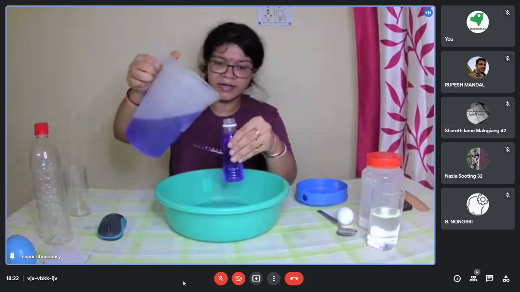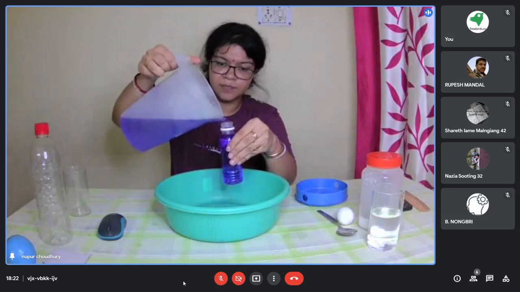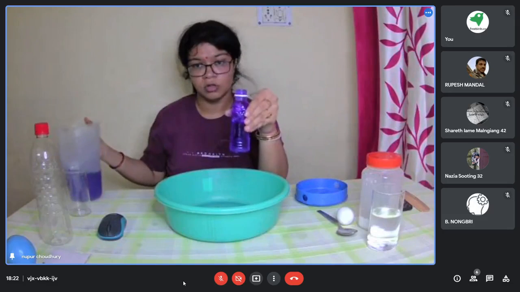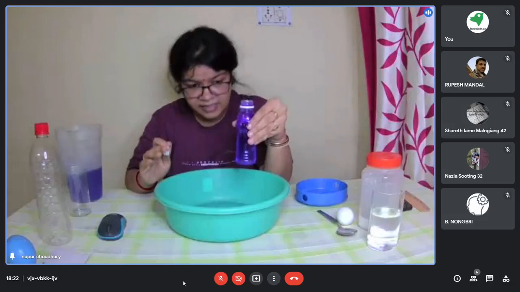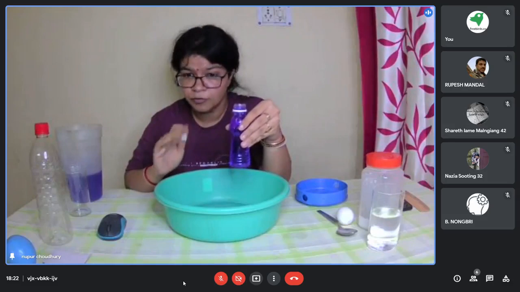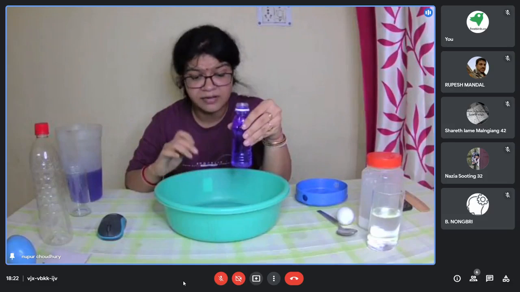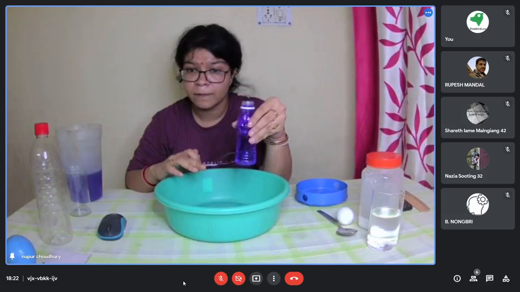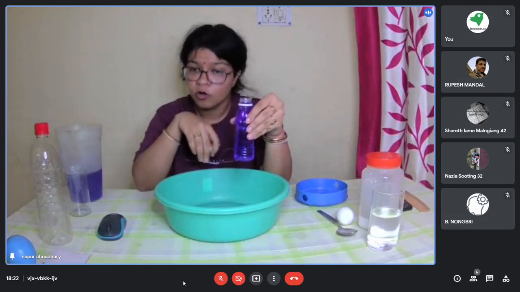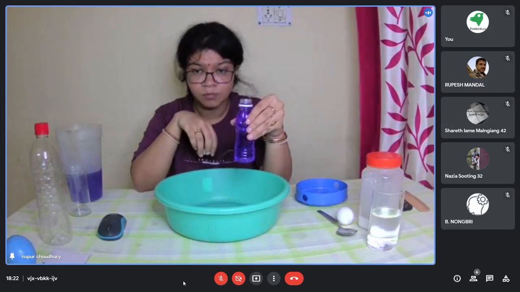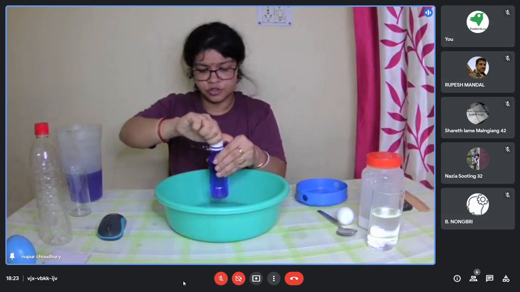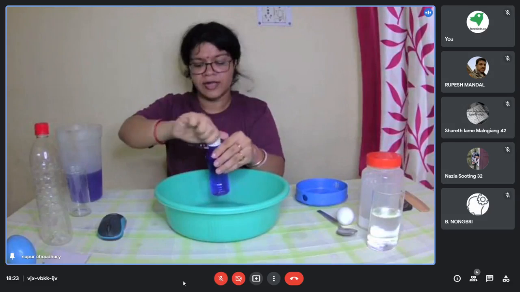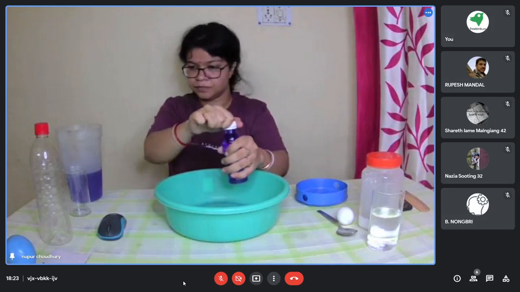Okay, so again I'll show you this. The water simply flows out of the hole. So this is the science behind it. The atmospheric pressure is primarily responsible for the flowing and non-flowing of the water from this bottle. One more interesting example I can show you for atmospheric pressure.